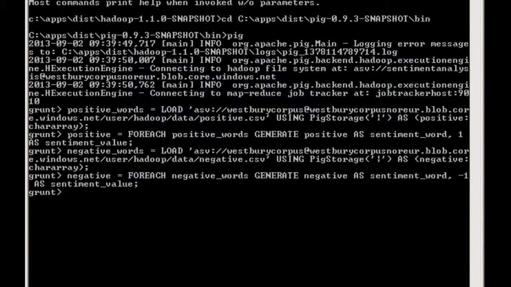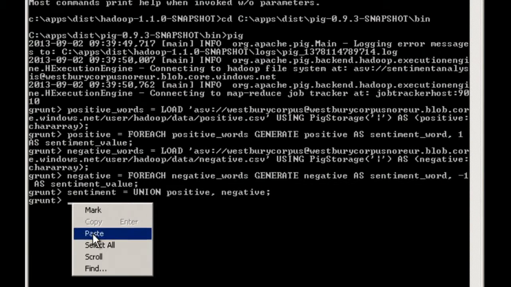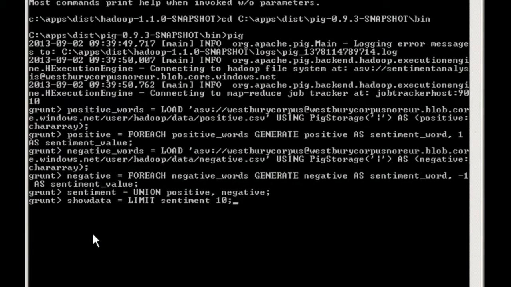And then finally, I'm just going to stick those two things together. And union. It's a nice familiar term for us SQL bods. So let's quickly dump some of that so we can have a look at what we're producing. First of all, I'm going to create a little set that's just a 10-row limit from that set. And then I'll tell it to go and do its job.